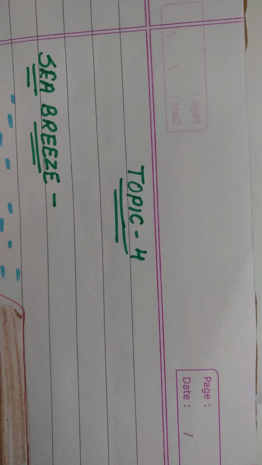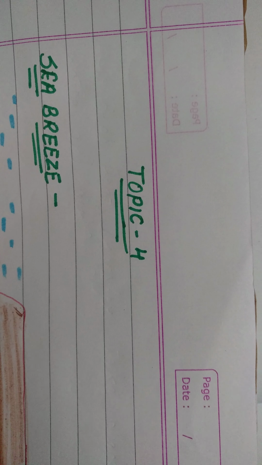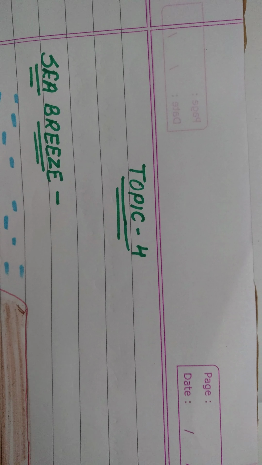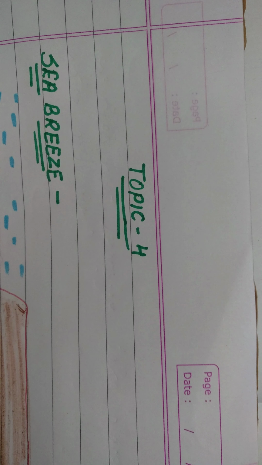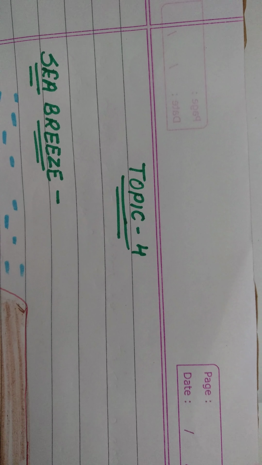Good morning, students. In the previous topic, you learned about conduction and convection. You also learned that conduction takes place in solids and convection in liquids and gases. But the question arises: how does heat travel in air? In which direction does smoke go? For this, you can perform an activity.